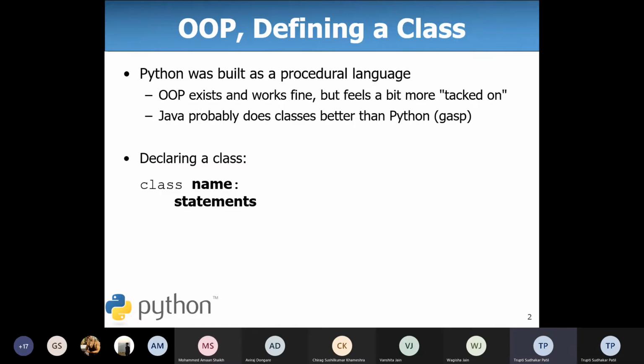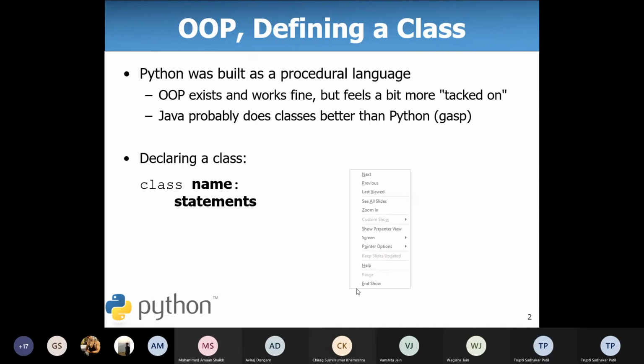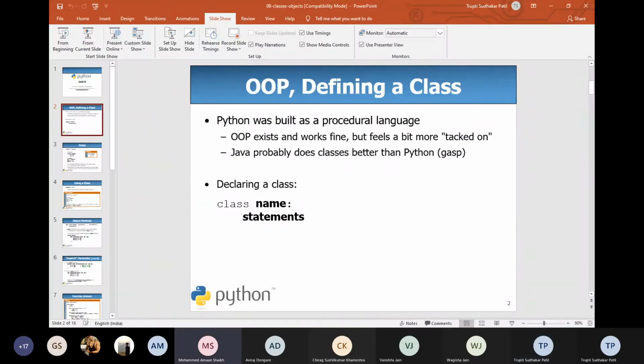Have you created any class? What is the proper definition of class basically? Class contains objects.